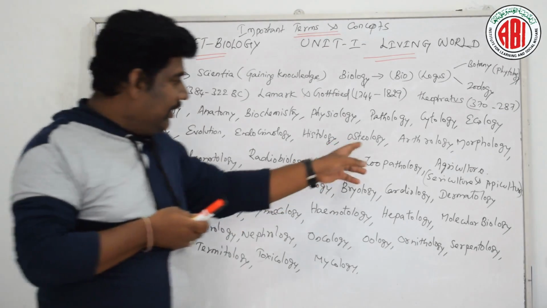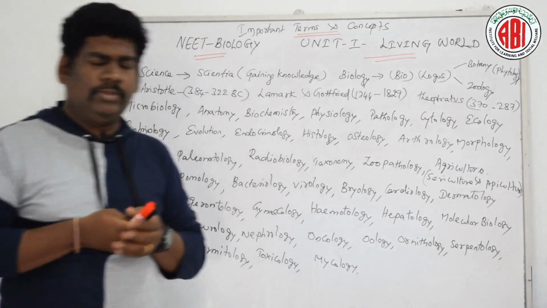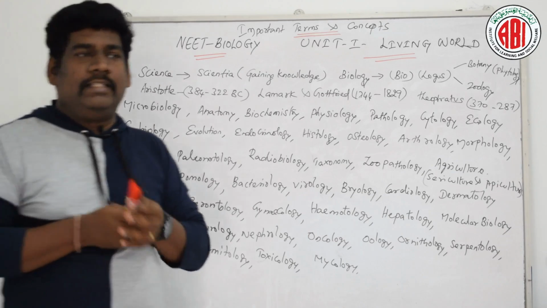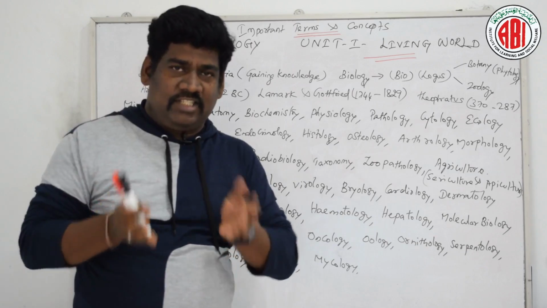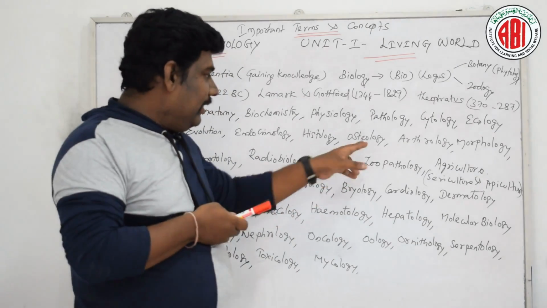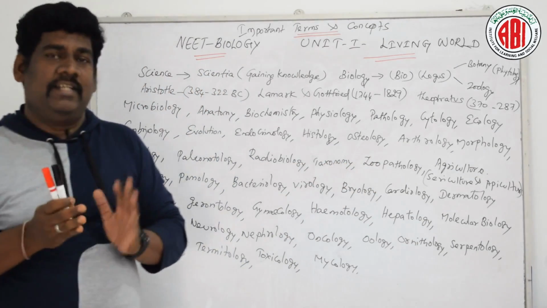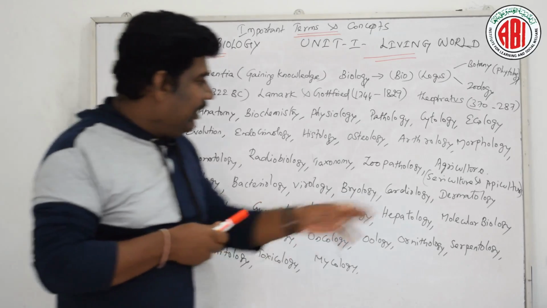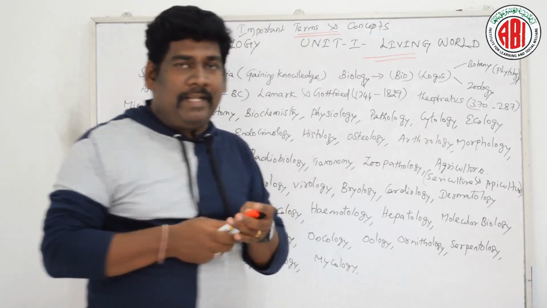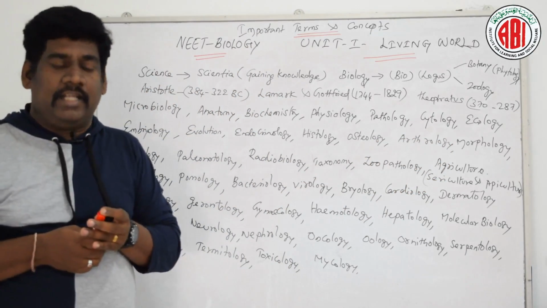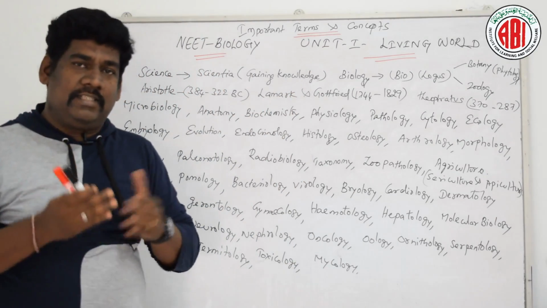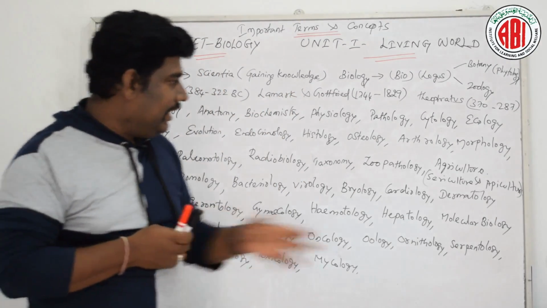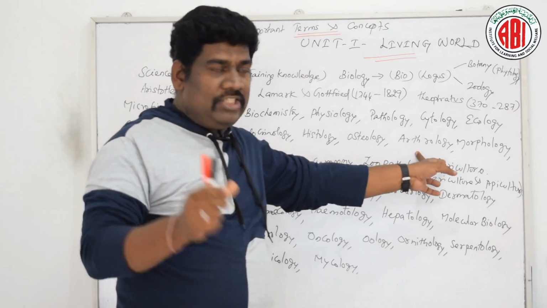When we are talking about osteology, osteology is related to the structure and function of the skeletal system in our body. That is the branch of science which deals with osteology. When we are talking about arthrology, it is a branch of science which deals with the different kinds of joints, cartilages, tendons, and their effects. We will discuss in detail in arthrology, especially joints.